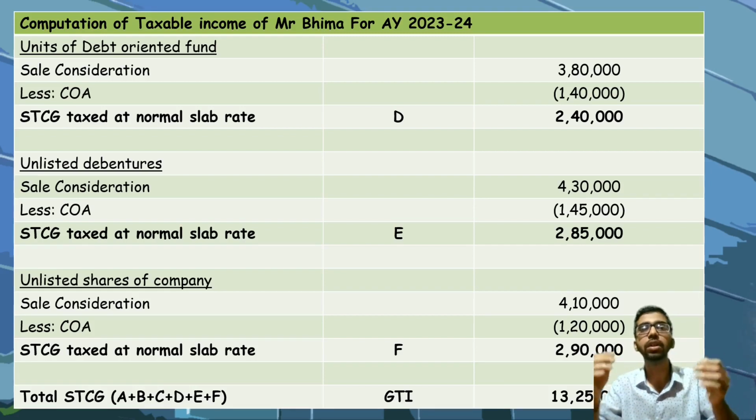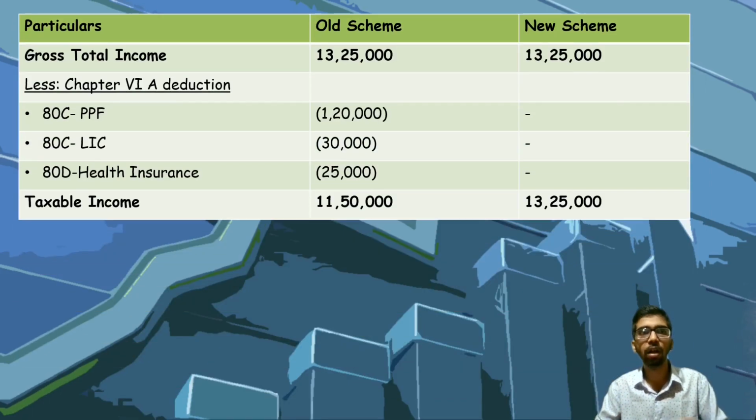If you add all these, that is A to F, total short-term capital gain, in other words gross total income, comes around 13,25,000. We'll now compare with regard to the old scheme and new scheme. Under old scheme, gross total income as already computed is 13,25,000, against which you can claim the chapter 6A deductions already mentioned in the question.